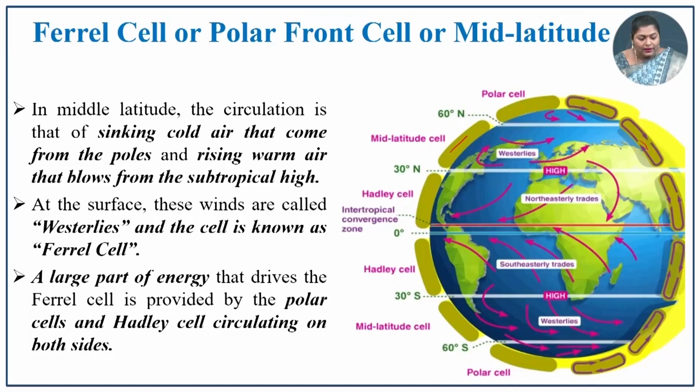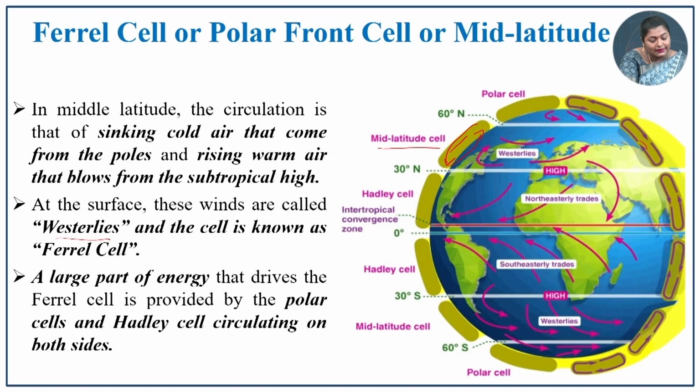The next cell is the Ferrel cell, also called the mid latitude cell. In the middle latitude, the circulation is sinking, that is, cold air is sinking in this region. Why? The cold air from the polar region is sinking here, and the warm air from the equatorial low is rising in this region. So, there is sinking and rising which cause cellular activity in this zone, the mid latitude zone, which is known as the Westerlies, and this cell is known as the Ferrel cell.